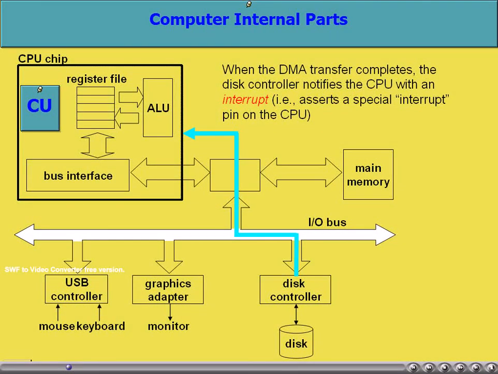In addition to the CPU and the RAM, a typical computer contains other parts also, such as hard disk drives, CD-ROM drives, monitor, keyboard, modem, etc. You can verify in the figure a disk drive with a disk controller, a monitor with a graphic adapter, and a mouse with a USB controller.